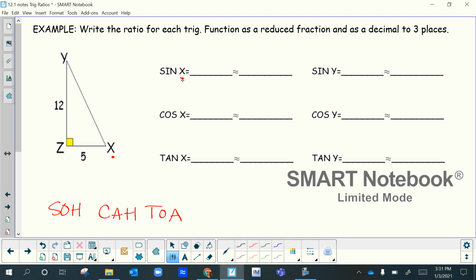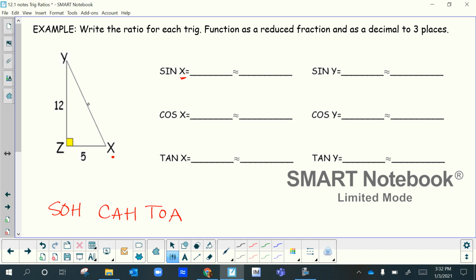I'll put a little red dot right here. And so opposite over hypotenuse. Well, there's nothing on the hypotenuse. So what should we write for that? Just leave it blank? Absolutely not. You should know what to do when you have 2 out of 3 sides of a right triangle and how to get the third. And that's called the Pythagorean theorem.